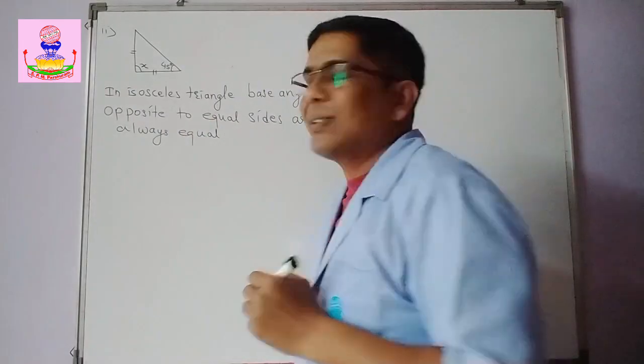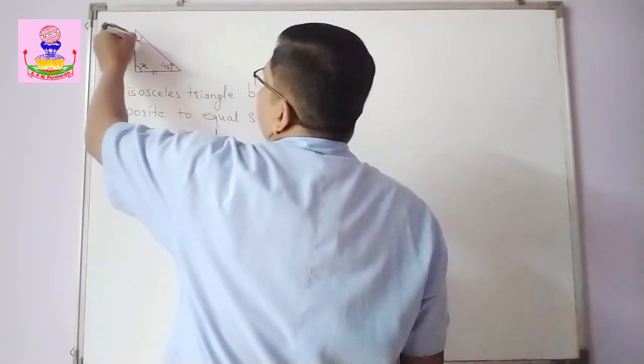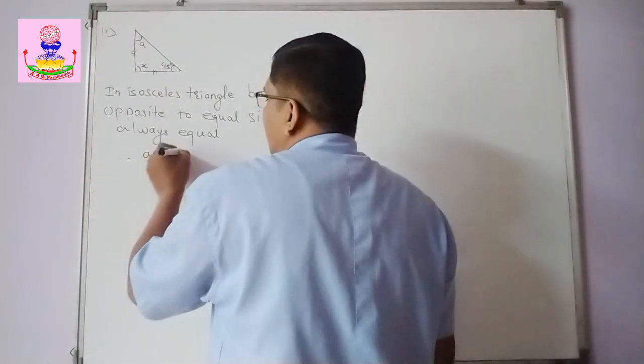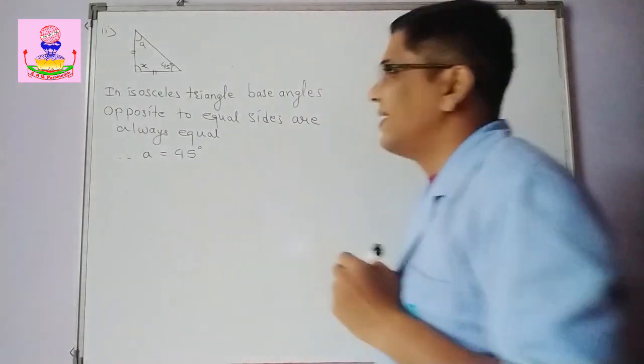Right? So I will call this A. Okay. So therefore A is equal to 45 degrees.